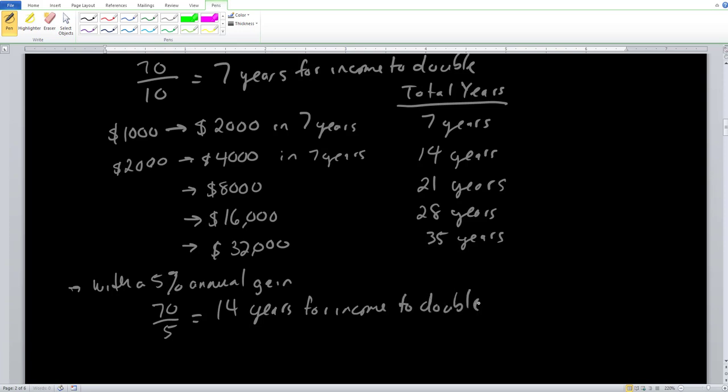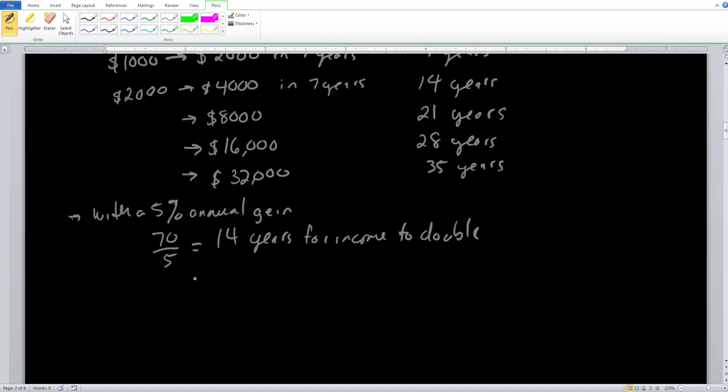And then we continue on with the same process as we did right here. Once again, we want to get as close as we can to the 35th year, and we're only going to be able to carry this out twice. So our $1,000 once again becomes $2,000 in 14 years. So here, total years, this is going to be 14 years.